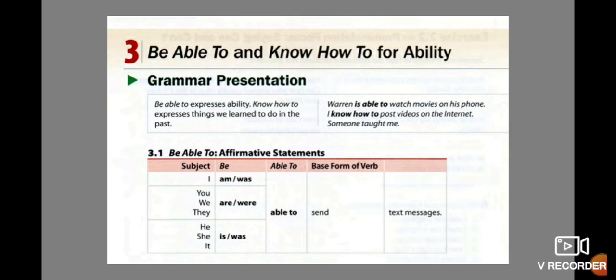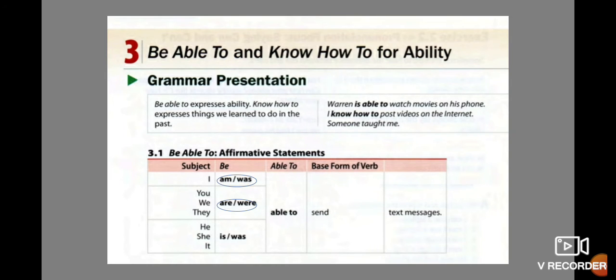And we have I am, okay, able to send text messages. Or maybe in past, I was able to send text messages. Then we have the pronouns you, we, and they. Okay, remember these are plural pronouns, so we use the verb in plural. Okay, you are able to send text messages. Or maybe we were able to send text messages. Okay, it depends if you talk in present or maybe in past.